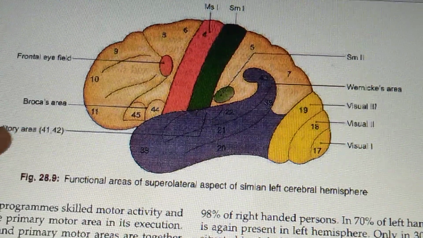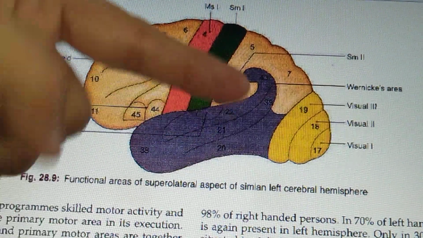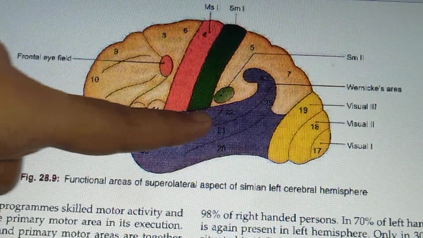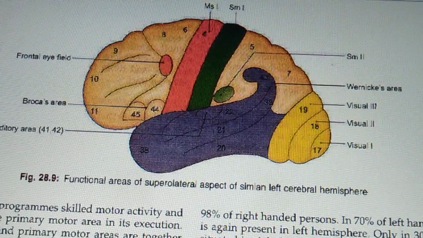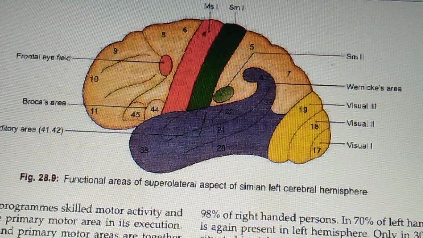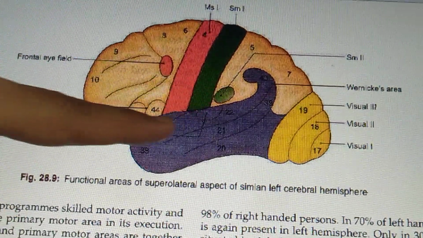So this auditory area is shown here as 41 and 42. Why? Because it is in the inner aspect, right? You cannot see it easily from the surface, right? So it is present in the superior temporal gyrus which is forming the inferior wall of the posterior ramus of the lateral sulcus.